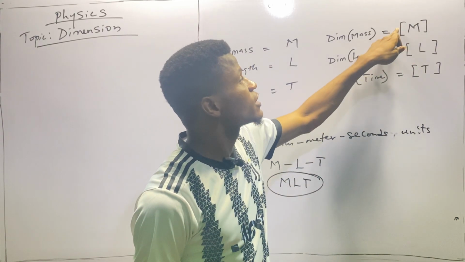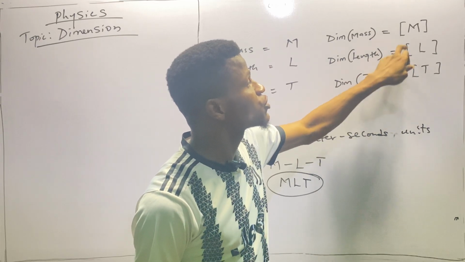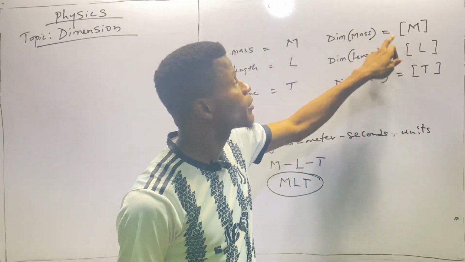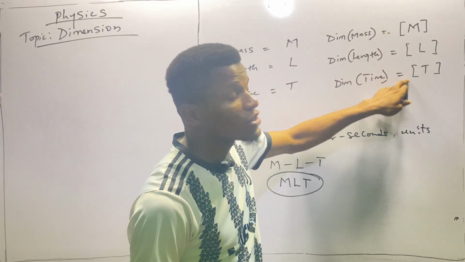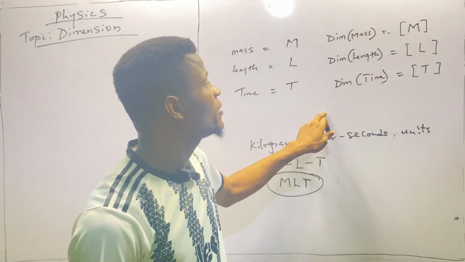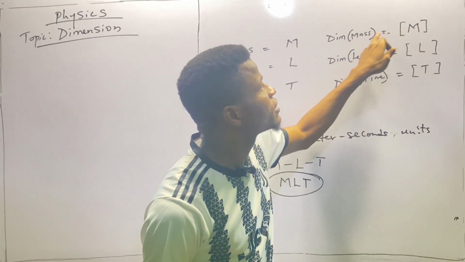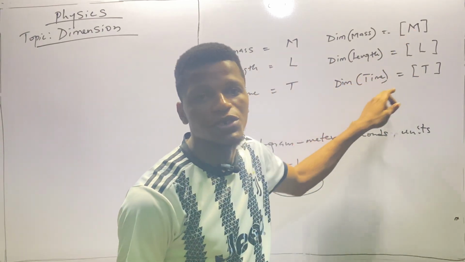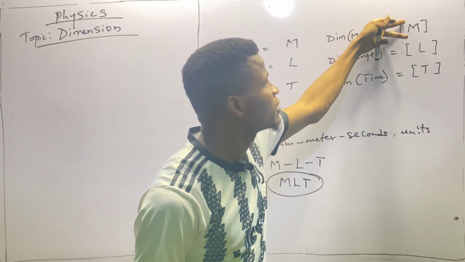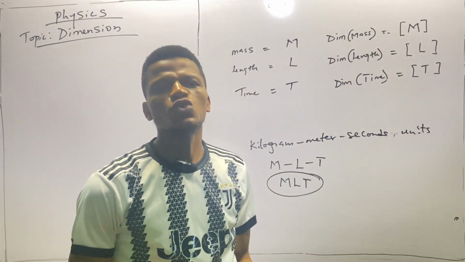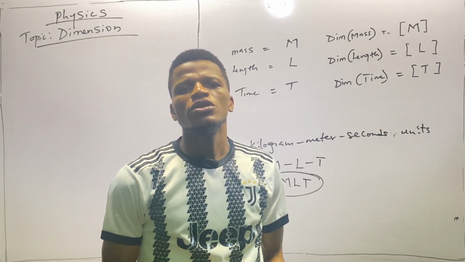So you see that the square parenthesis or rectangular parenthesis here is a symbol of dimension, right? Whereby the symbols here represent their respective quantity. So these are the three possible quantities that will be seen in dimensions.